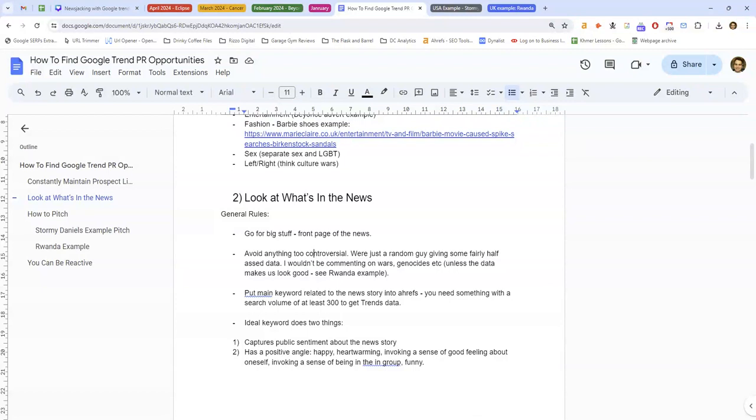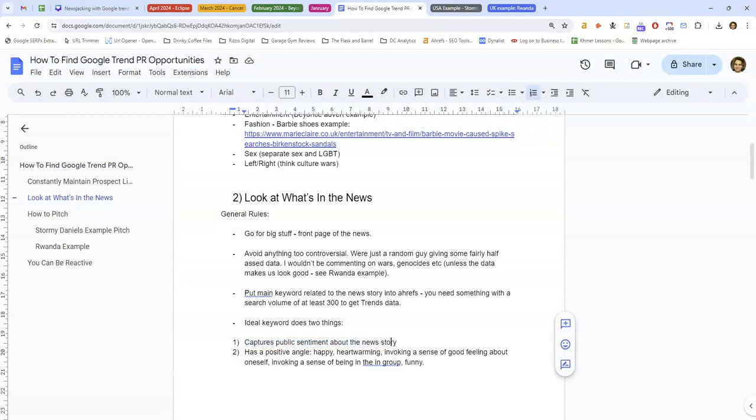The counter example to that is if you can pitch data that makes the public look good, and I will show you an example of that in just a second. So once you've seen what's in the news, you put a keyword related to the news story into Ahrefs, and you want to find something with a volume of at least 300, because this is the minimum threshold to get proper trends data from Google Trends. And then once you've found a relevant keyword with sufficient volume, you put it into Google Trends and you see if there is a spike or a dip that you can create a story about.